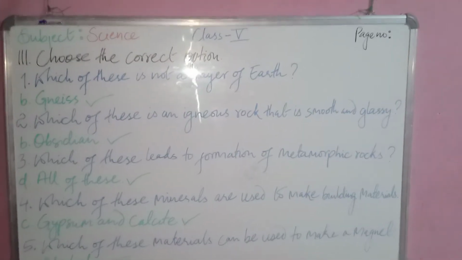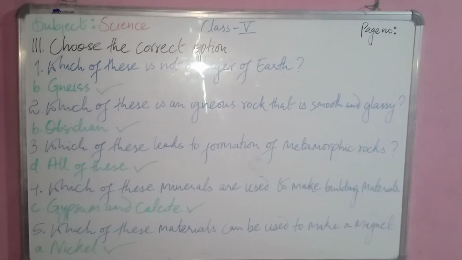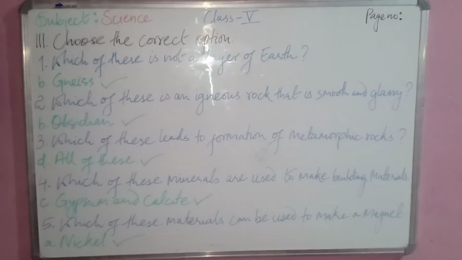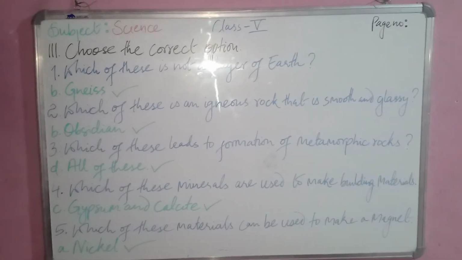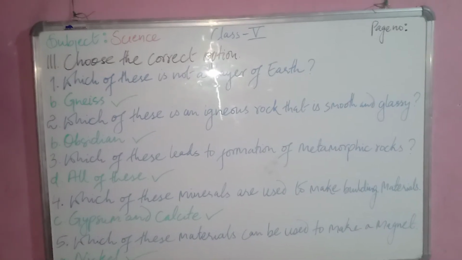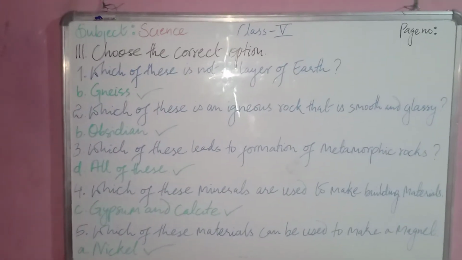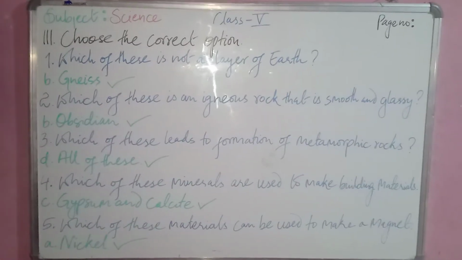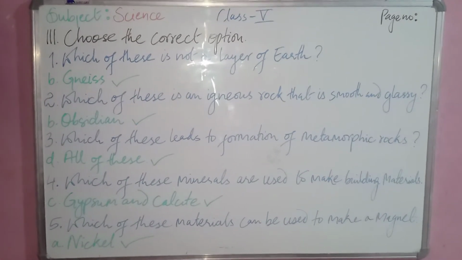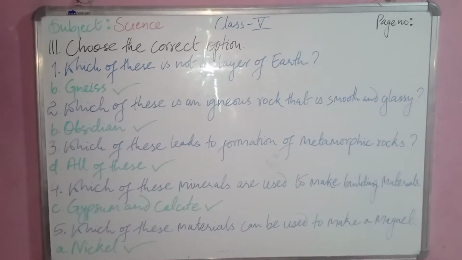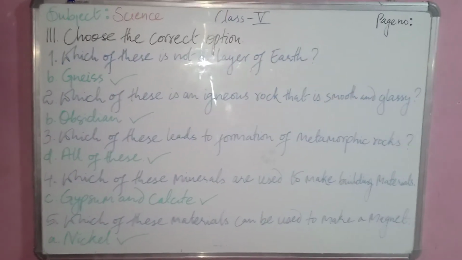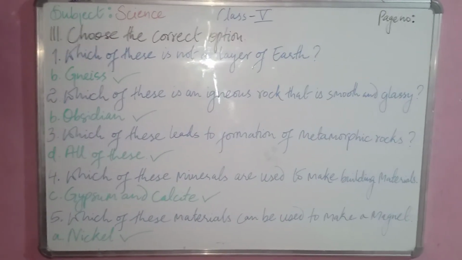Moving on. So next question we have is choose the correct option. Question 1, which of these is not a layer of the earth? So we have core, gneiss, crust and mantle. So which is not a layer of earth? So gneiss is not a layer of earth, right? Option B is the correct option, gneiss.